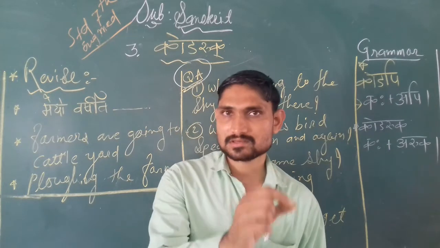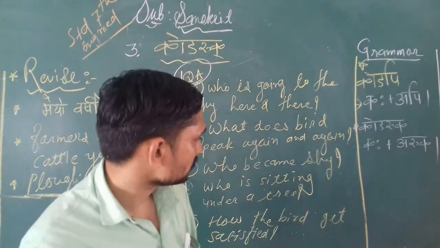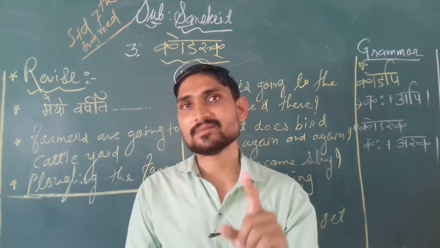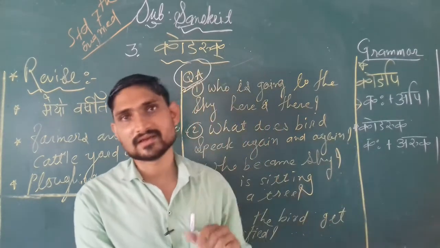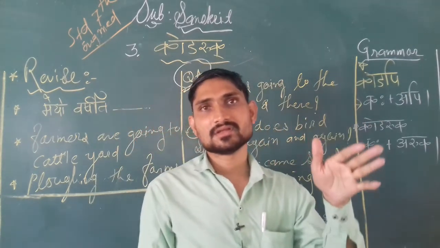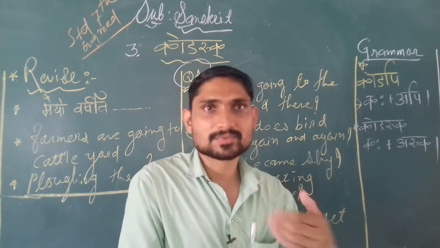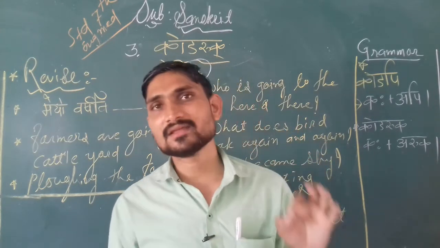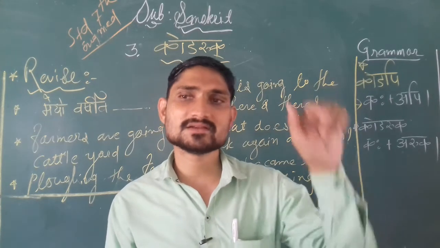Second line, saha akase atra tatra gacchati. Saha is used for the bird, students. Saha akase means in the sky. Atra and tatra: atra means here and tatra means there. Gacchati means is going, and also we can write is flying. A bird is flying in the sky, here and there.